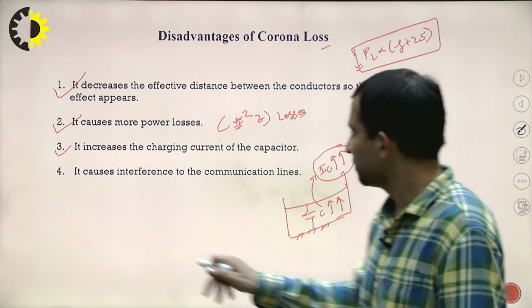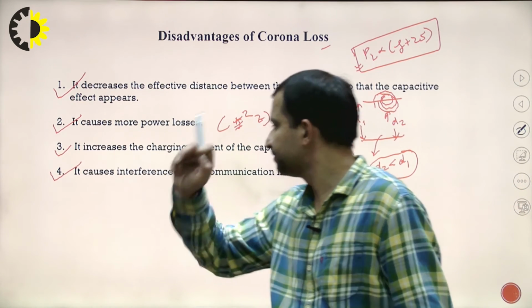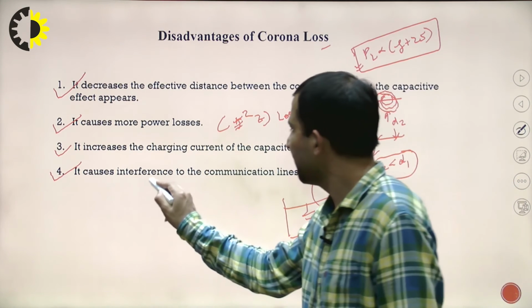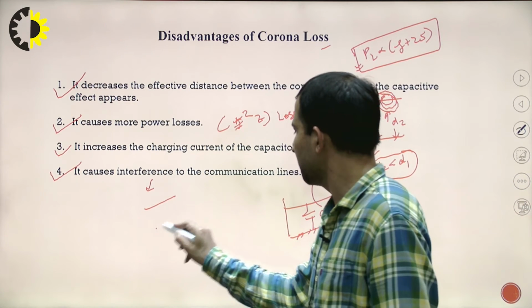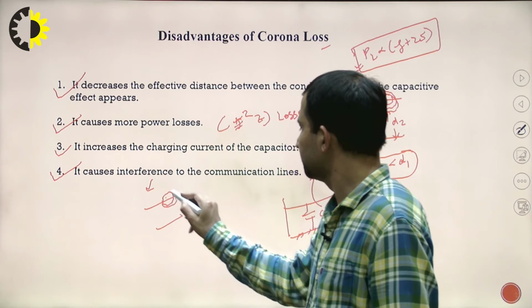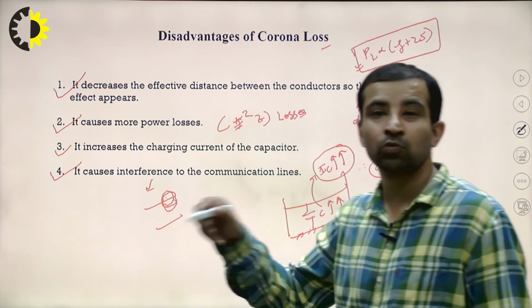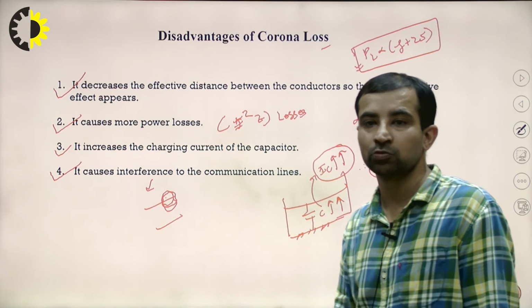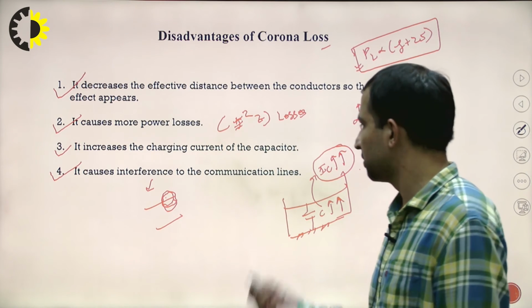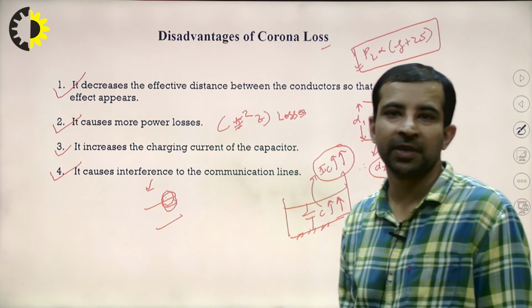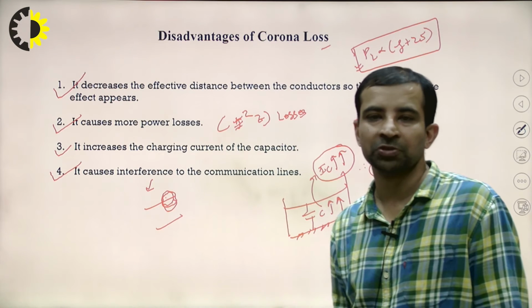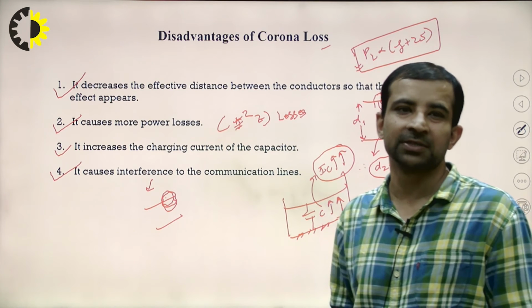It causes interference to the communication line. This is very clear again. Why interference? Suppose these two lines are running and corona is occurring. So the effective distance between the two conductors is reduced, and this causes interference to the other communication line. That is the other concept; you have studied radio interference. When two communication lines come close to each other, the radio interference effect is there in the system.